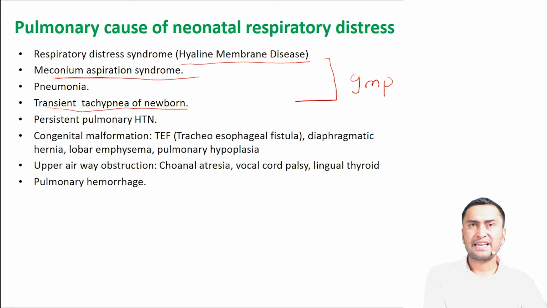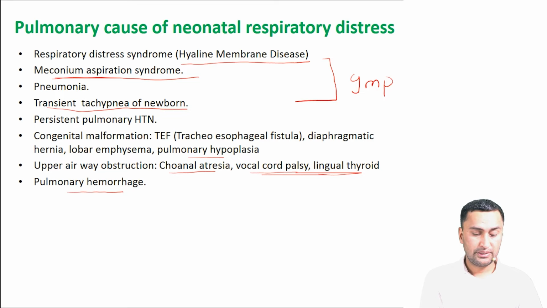Other causes include pneumonia, persistent pulmonary hypertension, congenital malformations like tracheoesophageal fistula, diaphragmatic hernia, lobar emphysema and pulmonary hypoplasia, and upper airway obstruction like choanal atresia, vocal cord palsy, lingual thyroid, and pulmonary hemorrhage. These are the pulmonary causes of respiratory distress.